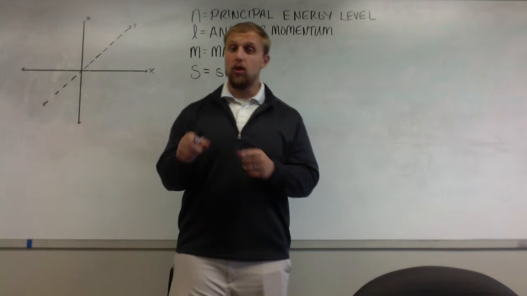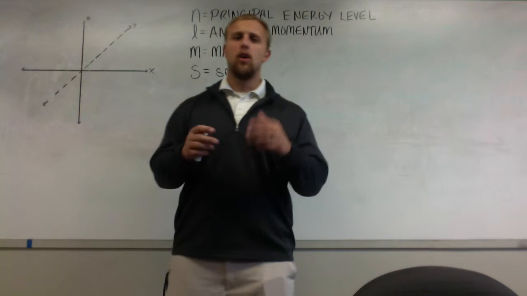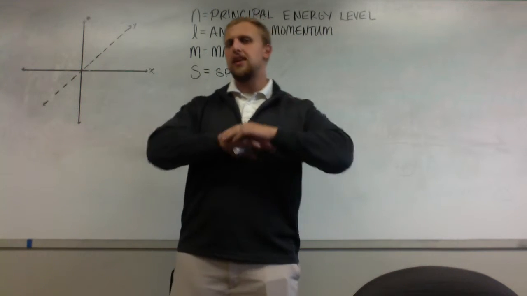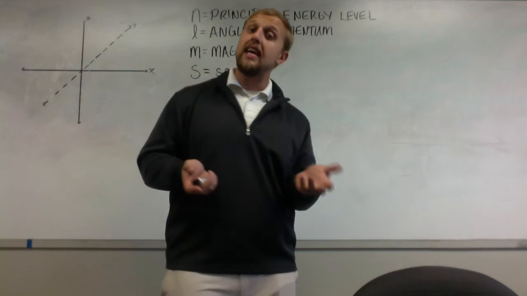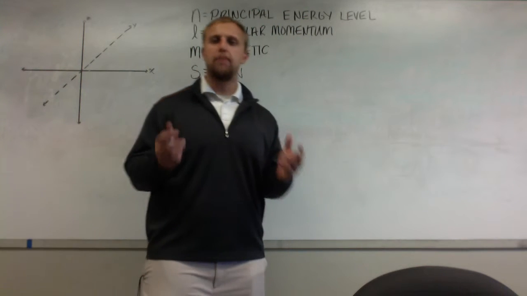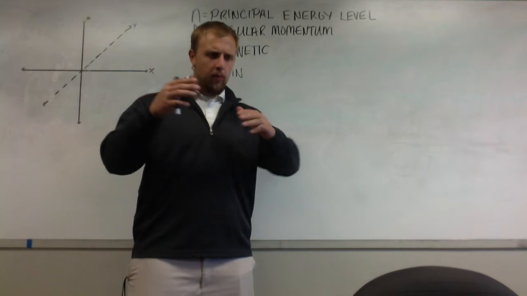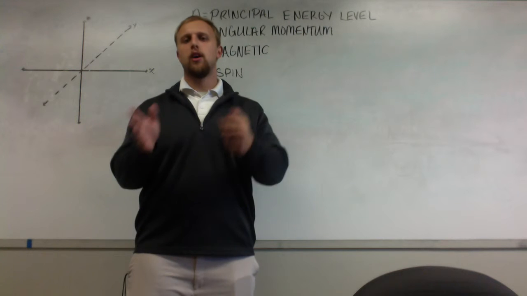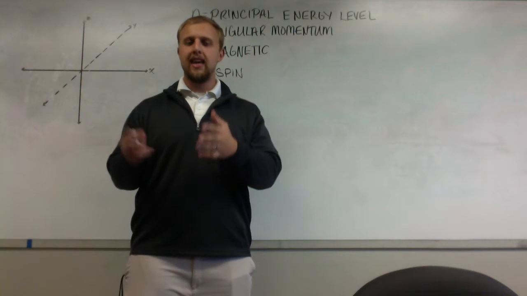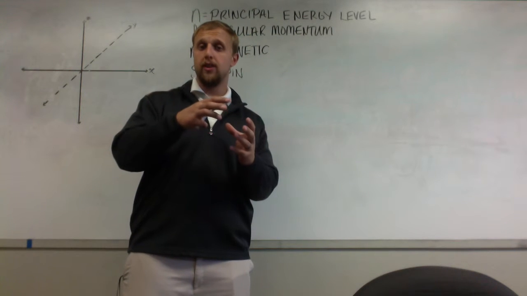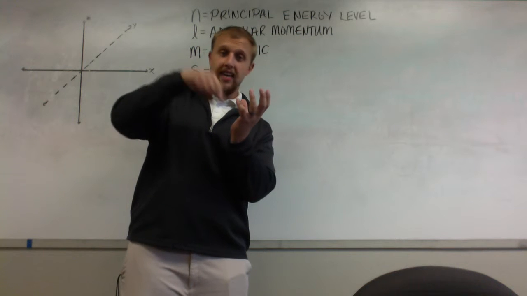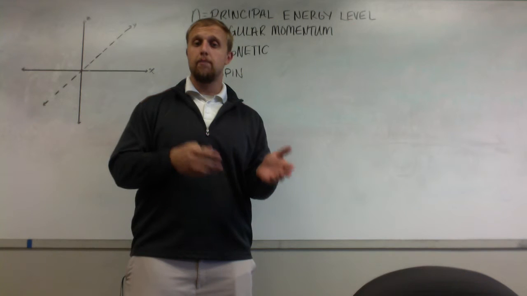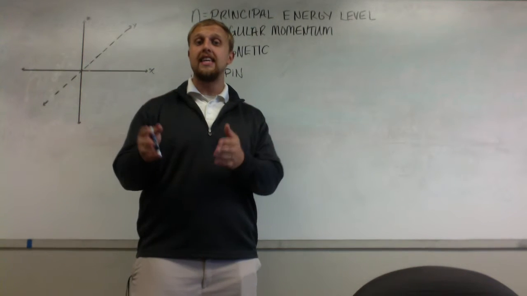But different electrons are found in different places. So we have to come up with a bookkeeping method of where an electron is most likely to be at any point in time. And that's why we get orbitals. So orbitals are probability distributions. When we look at an atom, we say, okay, where is this electron? Well, that electron is in the s orbital. So 99% of the time we can find it in a sphere about the atom's nucleus. Now, where it is is governed by the quantum numbers of any given electron.